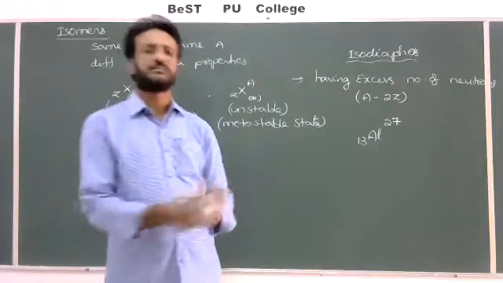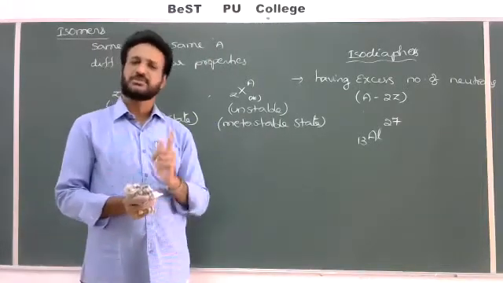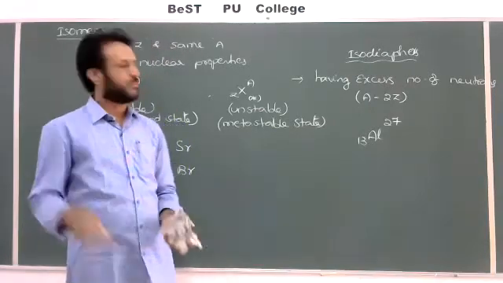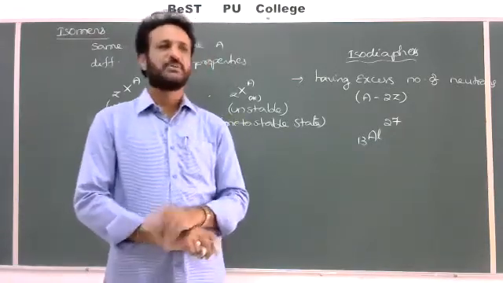So all these are the types of nuclei: isotopes, isobars, isotones, isomers, mirror nuclei, and also isodiaphers. But all these are 1 mark and 2 marks questions only. So remember the definition and also one example.